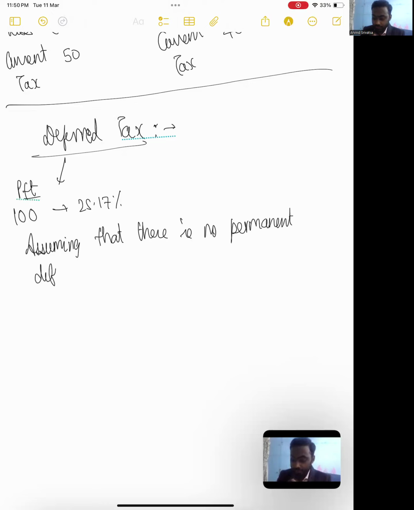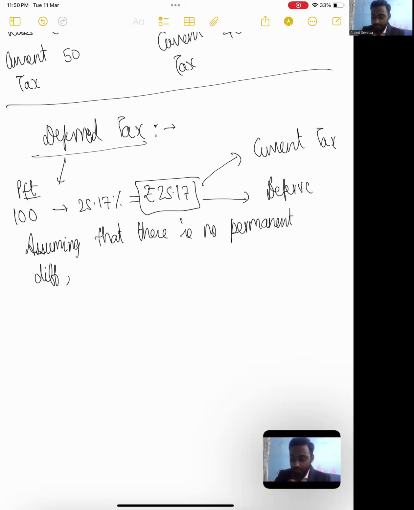Assuming that there are no permanent differences, your tax charge should be rupees 25.17. This will be bridged through current tax and deferred tax. So what will happen is, in an ideal scenario, let's say a company does not have any permanent difference.